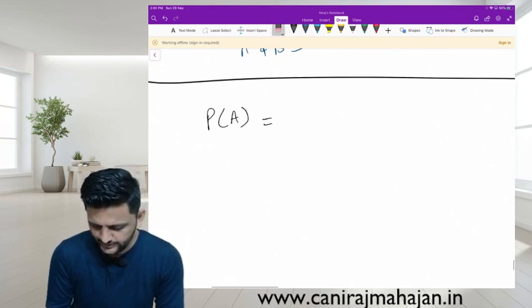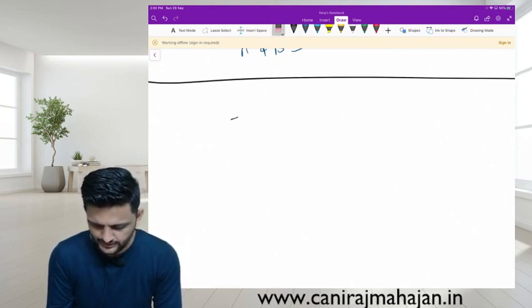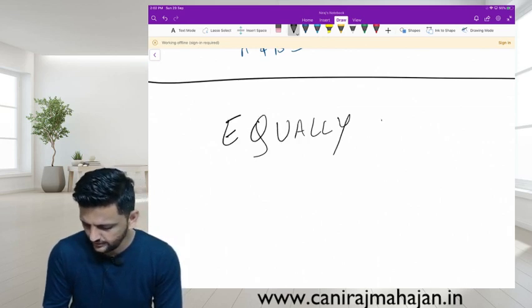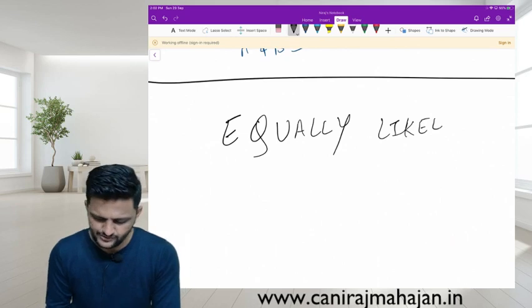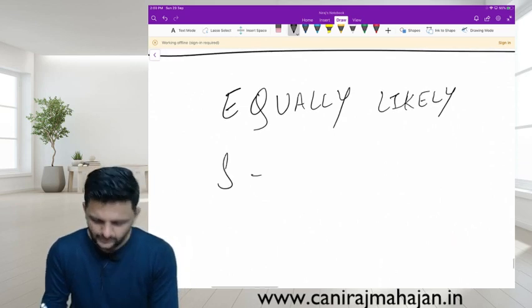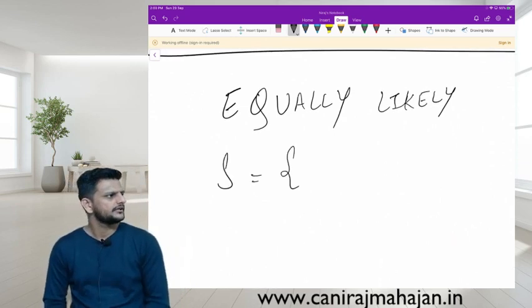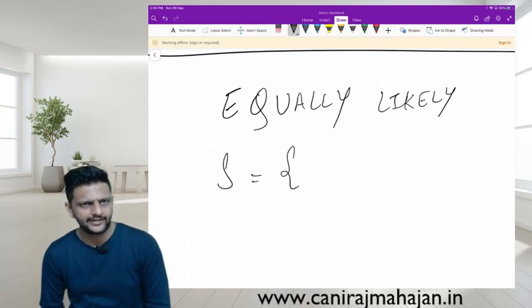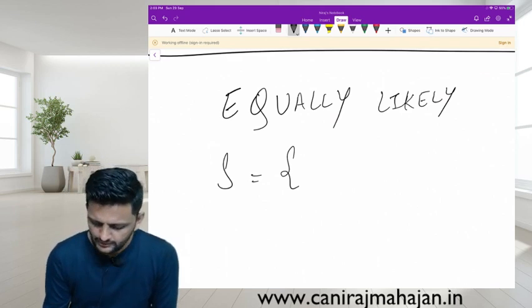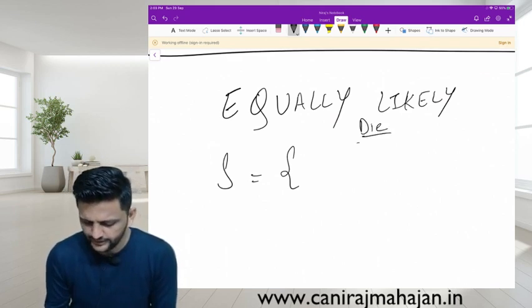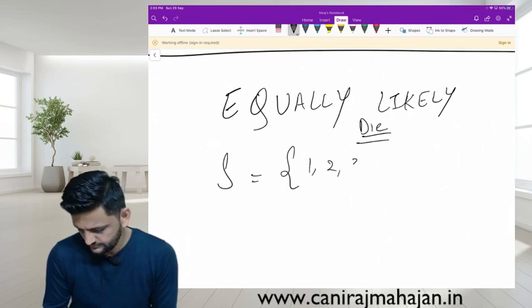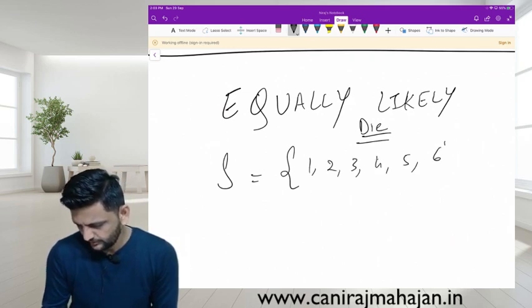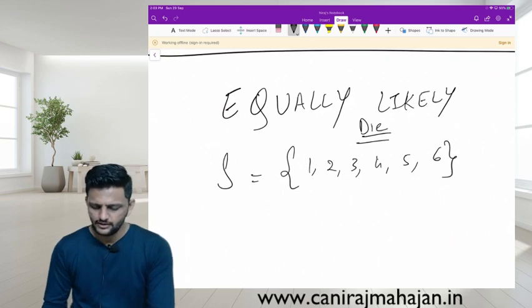Equally likely events, okay, the types of events still remaining. Equally likely means whatever events your sample set has, the probability of every event is equal. Let us say rolling of a die. What are the events? 1, 2, 3, 4, 5, 6.